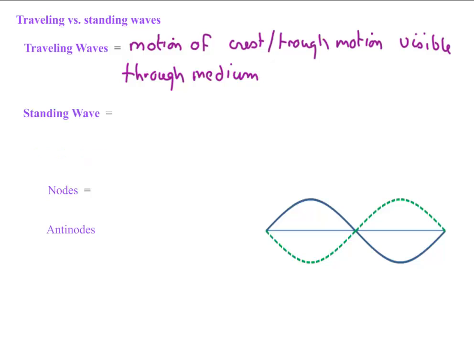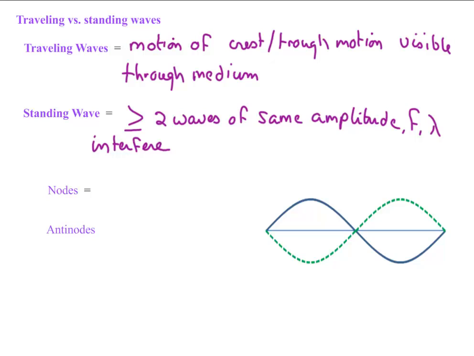A standing wave is when we have a wave or a couple of waves that have the same frequency, same wavelength, the same amplitude, and either one wave is traveling and reflects upon itself, or we have multiple waves traveling but in opposite directions. What we observe is motion. So we can see an oscillation from crest to trough of the wave, but we can't tell a directional motion. So motion is visible, but directionality is not.